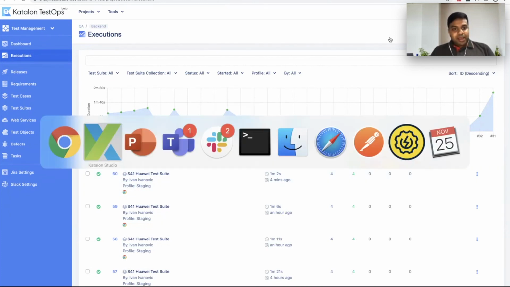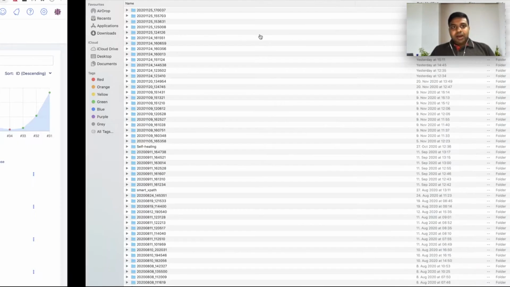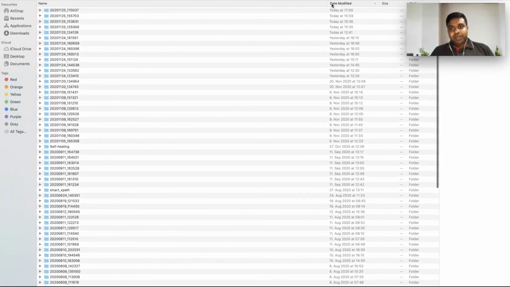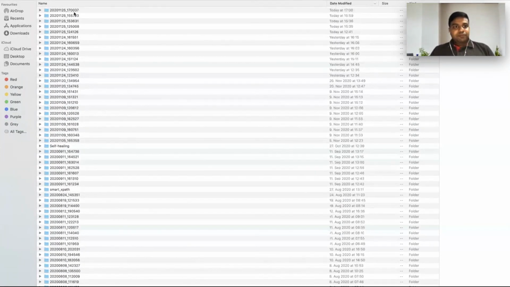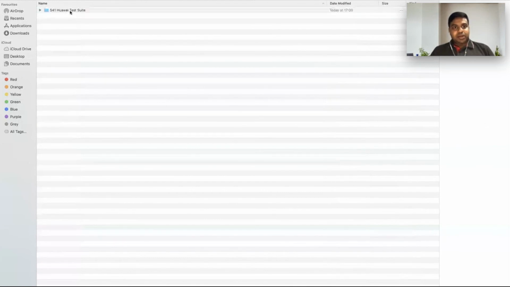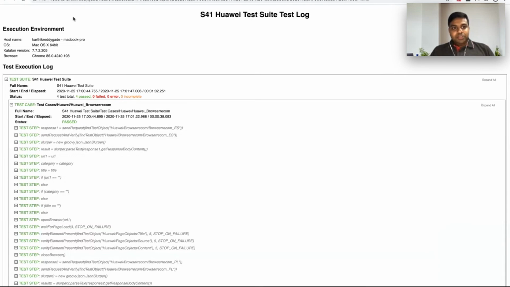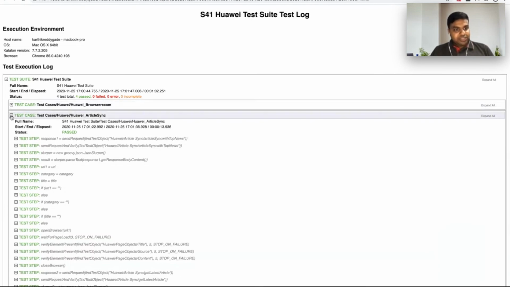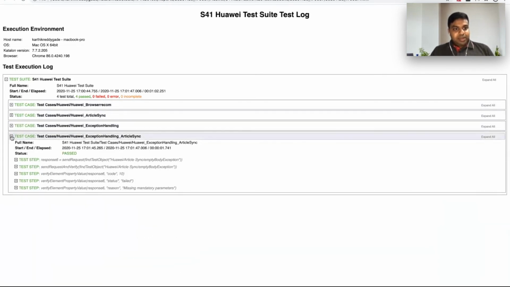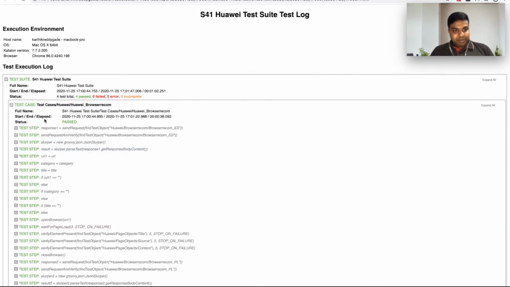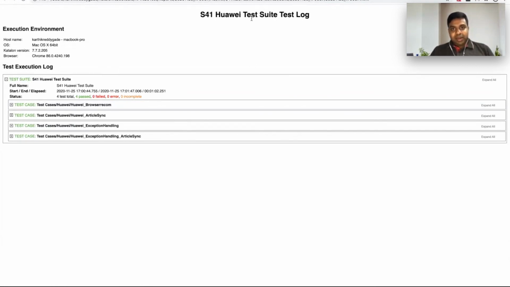Similarly, in your local, there will be an HTML report that will be generated, which you can open and see. This will be configured in the local by default. Again, this will have all the 4 test cases that we executed, and it has the test case and test step level debugging and result viewing option. So this is another report that the tool generates after the execution.